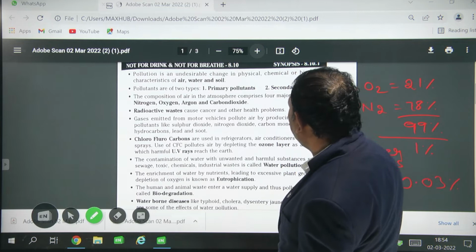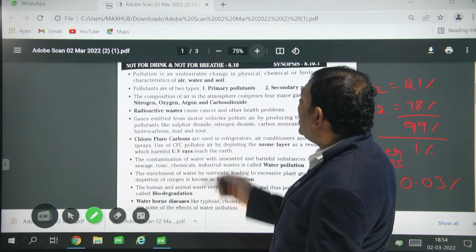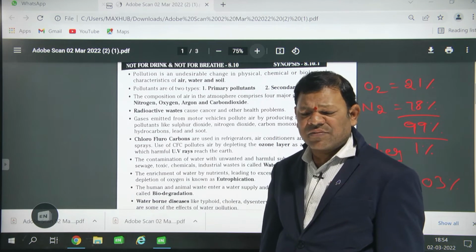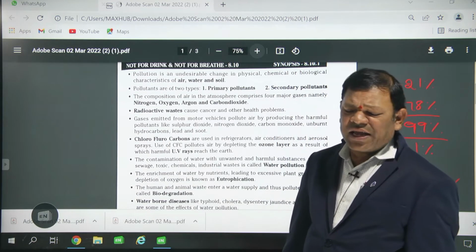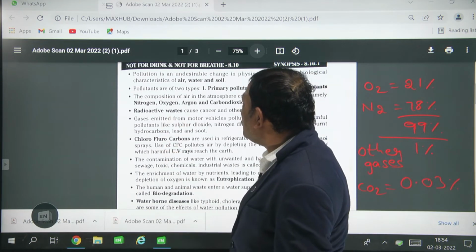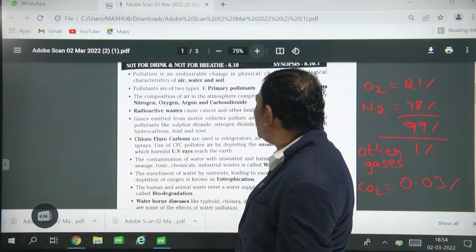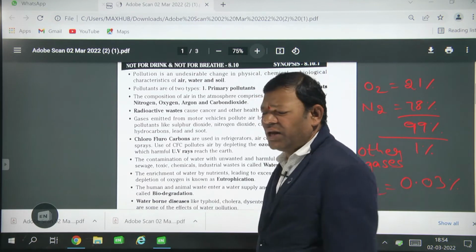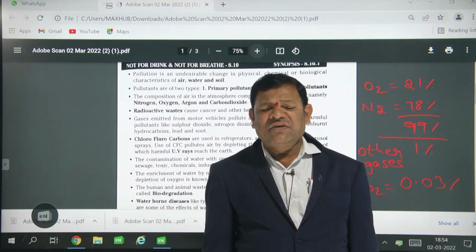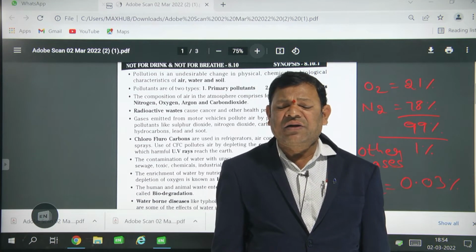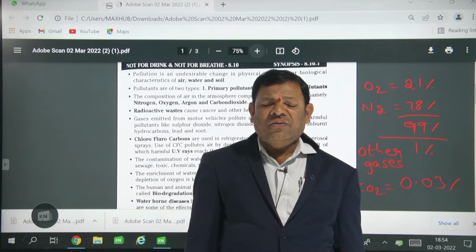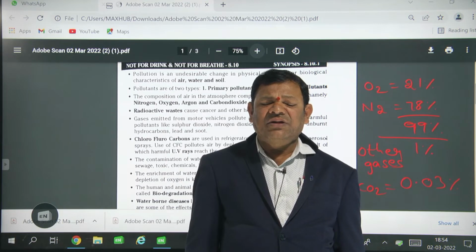Next, radioactive waste. Do you know uranium? This radioactive waste causes cancer and other health problems. Nowadays it is being used in the Russia and Ukraine war, isn't it? Uranium is also used in bomb blasting.